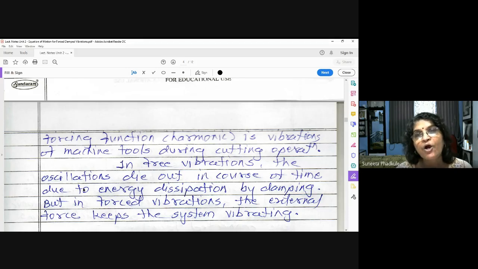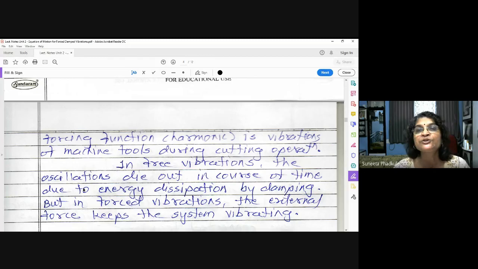Resonance occurs only in forced vibration. The term resonance is not applicable in free vibration, because in free vibration the system vibrates only with the natural frequency, omega n. But in forced vibration, the system vibrates with the forcing frequency, omega. And when omega is equal to omega n, resonance occurs.